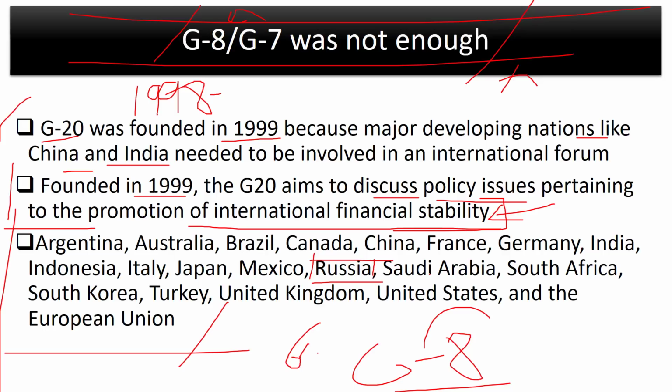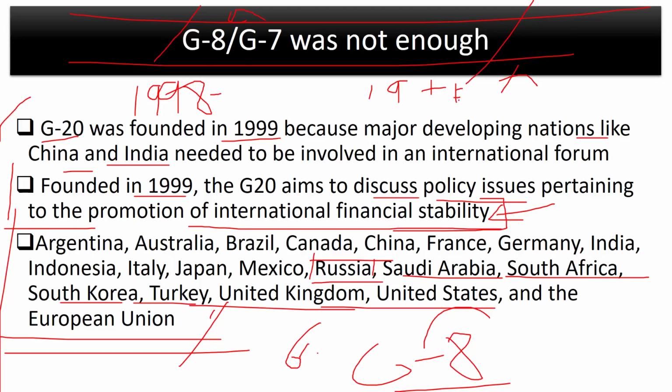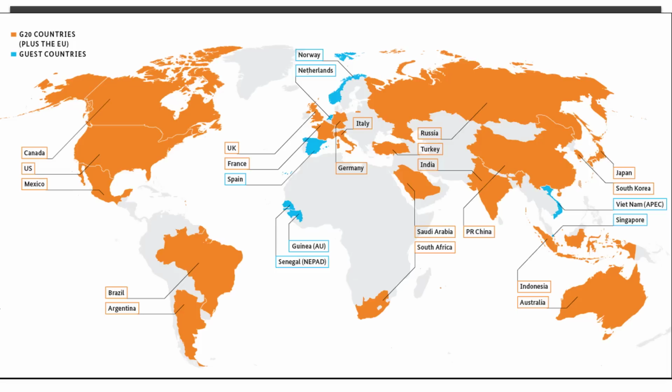So other than Russia, Saudi Arabia is a member, South Africa is a member, South Korea, Turkey, UK, US and the European Union. So 19 countries plus the European Union equals G20. Alright, so this is G20. Now let me just show you a map. So this map will help you to understand what exactly the G20 countries are all about.